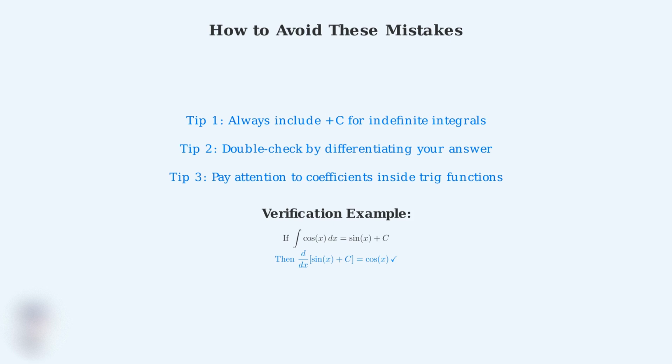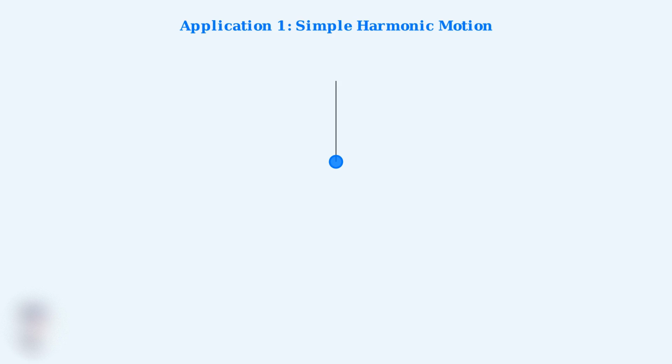Now that we've mastered the integral of cosine, let's see how this fundamental formula appears in 3 important real-world applications that you'll encounter in physics and engineering. First, simple harmonic motion. When a pendulum swings or a spring oscillates, the velocity follows a cosine pattern. By integrating this velocity function, we can find the position.